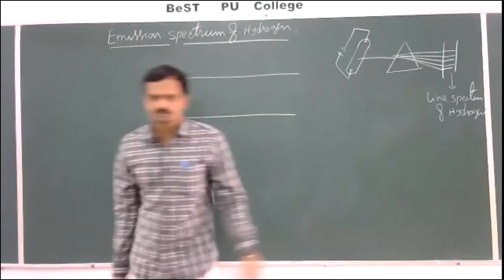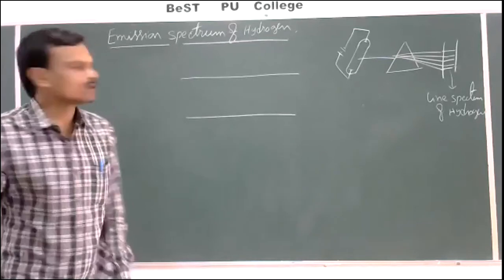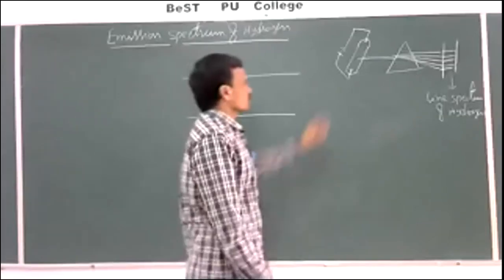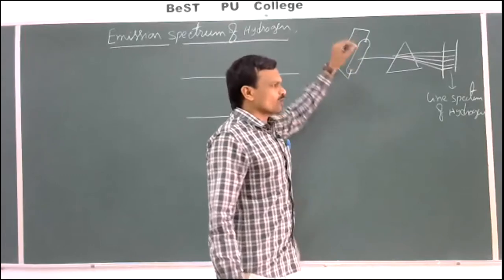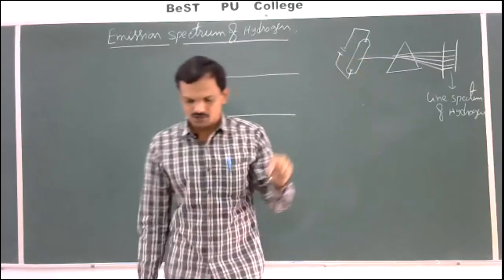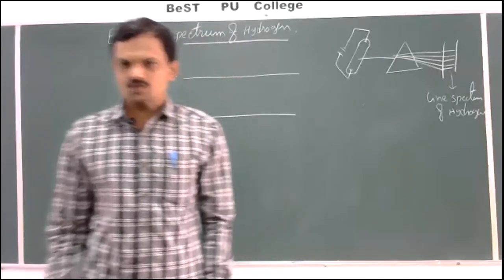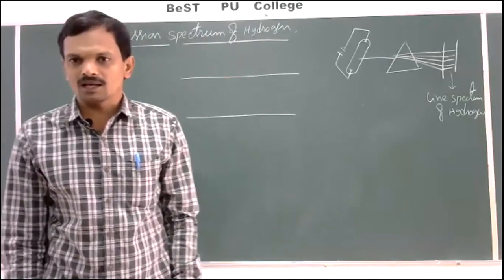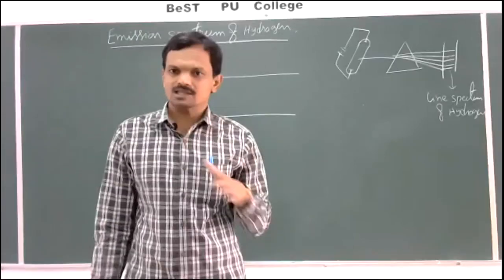See once again. When hydrogen gas is taken in a discharge tube at low pressure and an electric field is applied, it emits light.